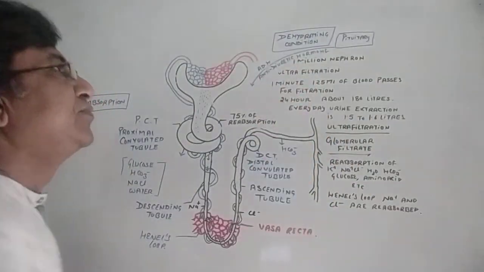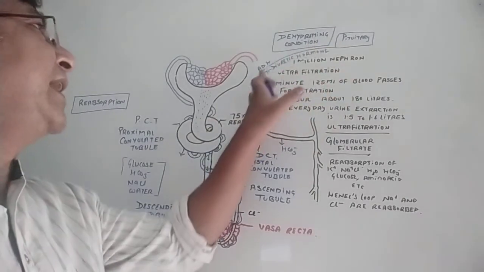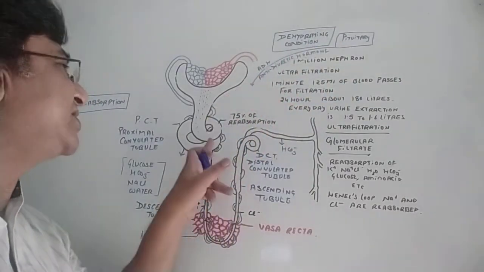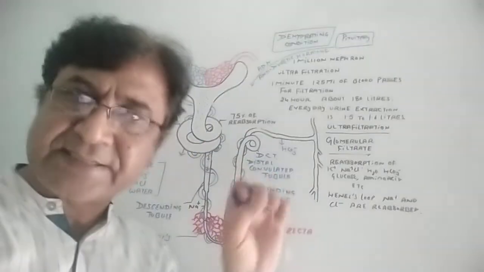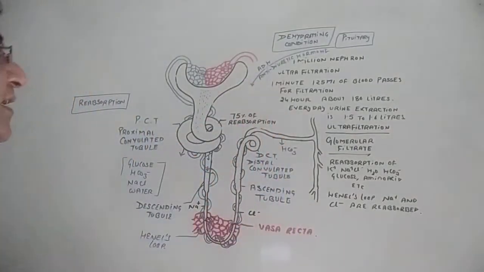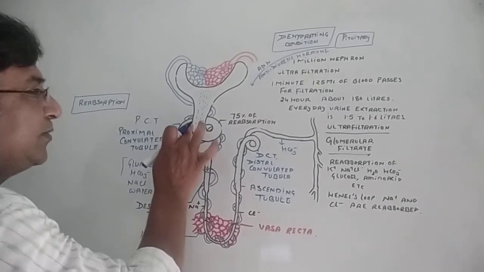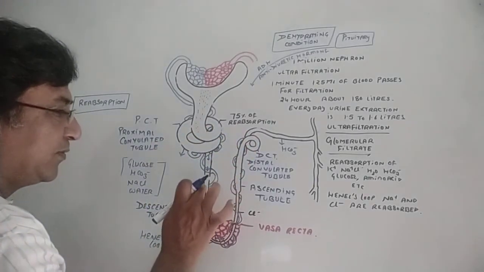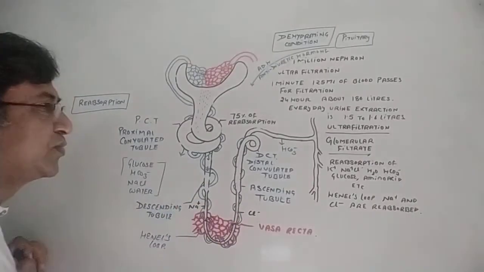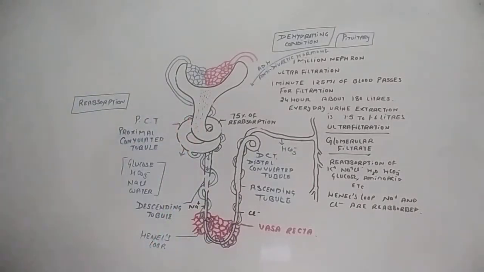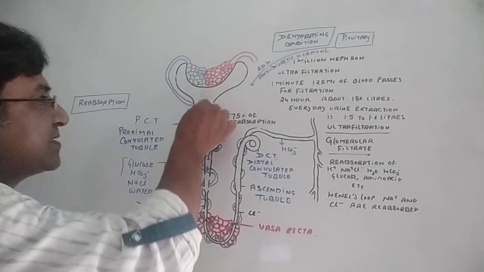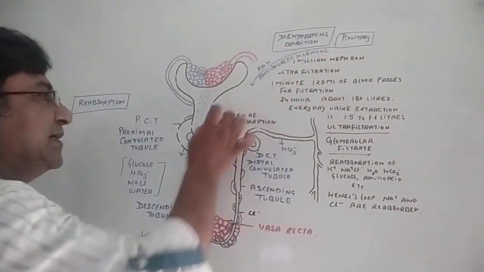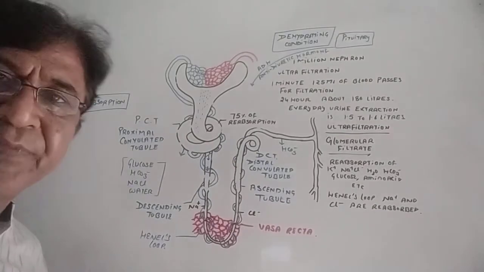The anti-diuretic hormone is secreted from the posterior lobe of the pituitary, and hormones always work at their site, so it reaches the tubule. When it reaches the tubule, it opens the pores of the tubule. In dehydrated conditions, the water is already less. When the urine passes through this tubule, the hormone ADH opens the pores of the tubule.